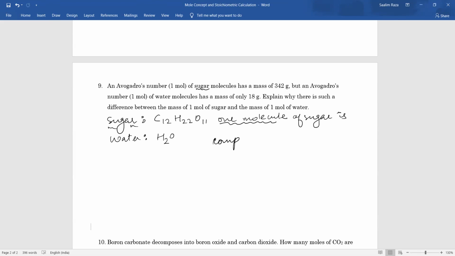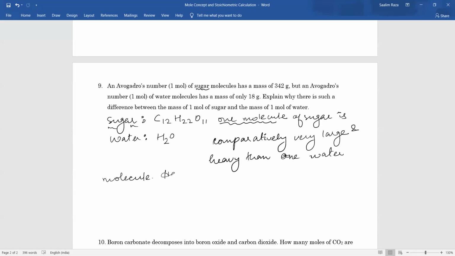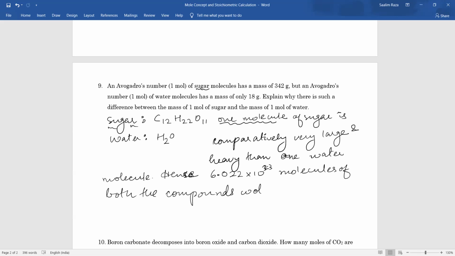one molecule of sugar is comparatively very large and heavy than one water molecule, hence 6.022 into 10 to the power 23 molecules of both the compounds would have a large difference in mass.